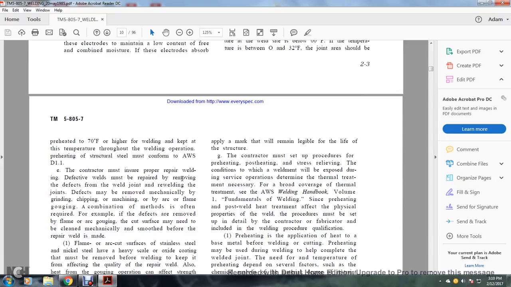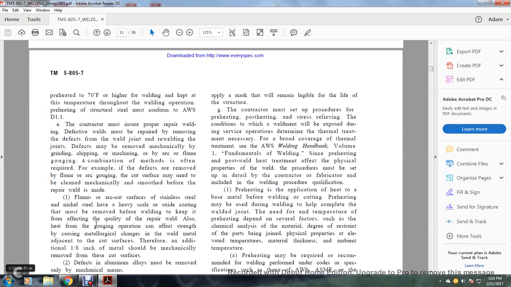The contractor must ensure proper repair welding. Defective welds must be repaired by removing the defects from the welding joint and re-welding the joints. Defects may be removed mechanically by grinding, chipping, machining, or by arc or flame gouging. A combination of methods is often required. For example, the defects are removed with flame gouging. The cut surface may need to be cleaned mechanically and smoothed before the repair weld is made.